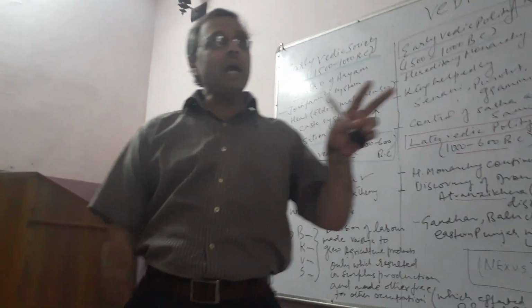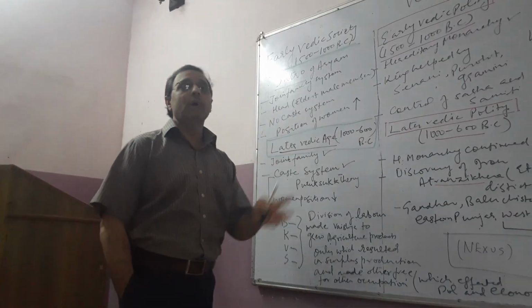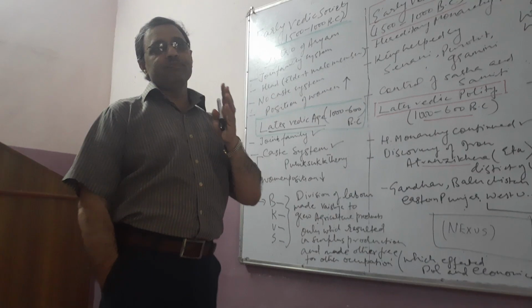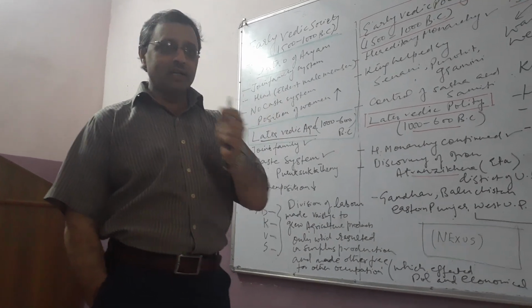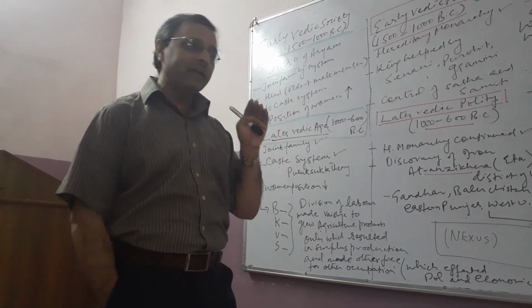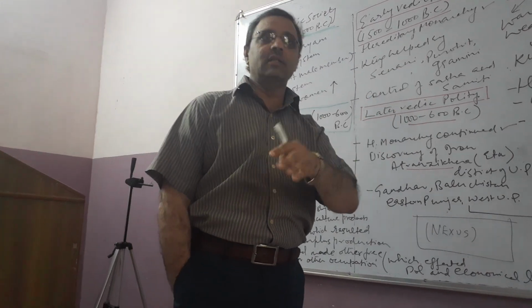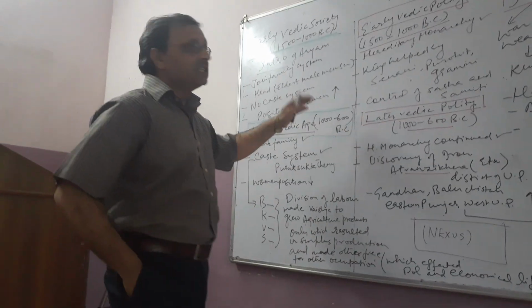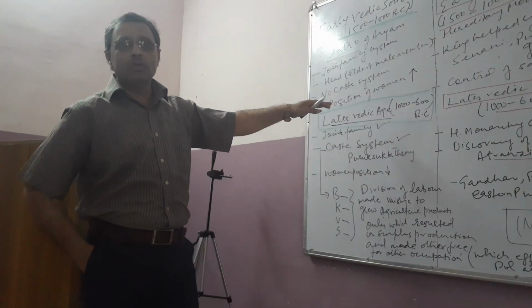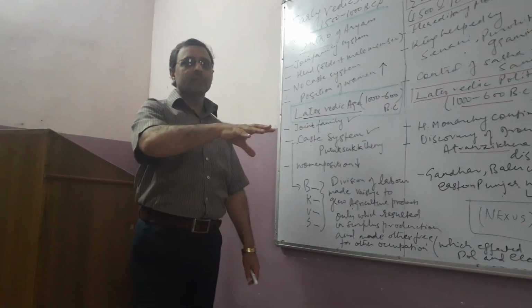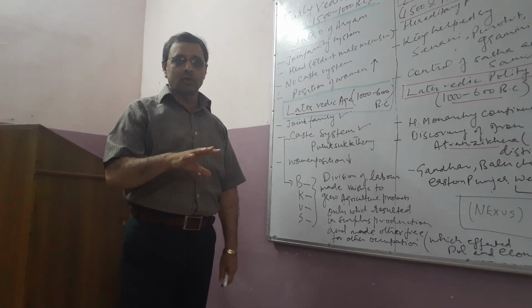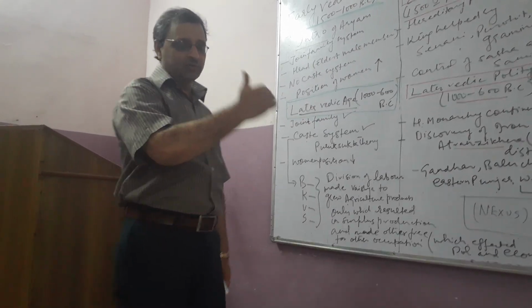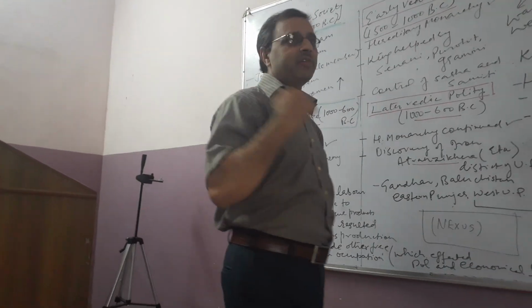Because of iron, the Aryans were able to make axes and started clearing the forests and jungles, and they migrated towards East India and Southern India also. Why? Because in the initial stages, when iron was not discovered, they were forced to live in the northwestern frontier provinces, and from there they came in 1500 BC.